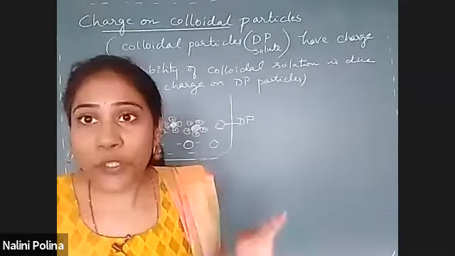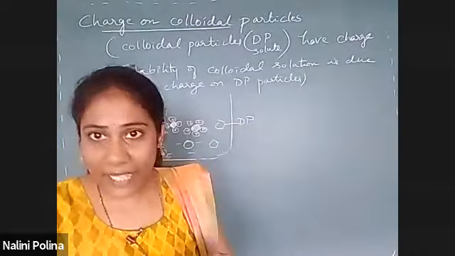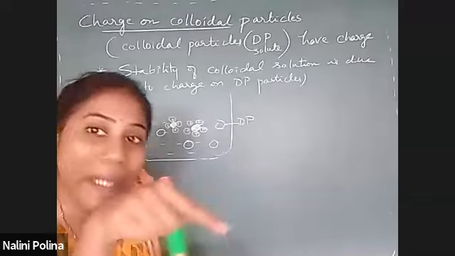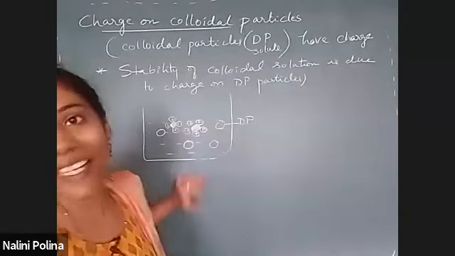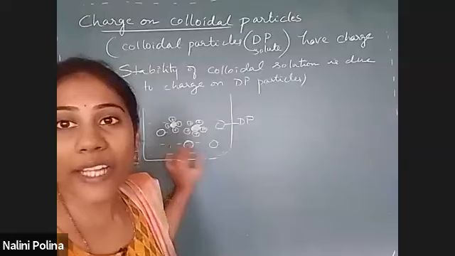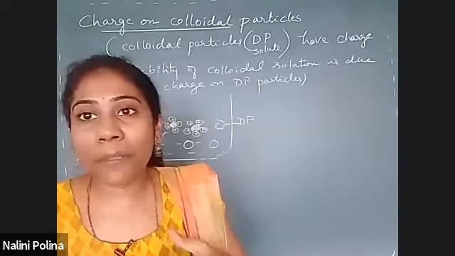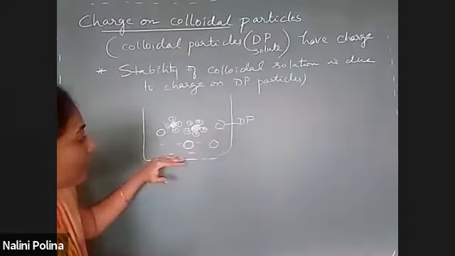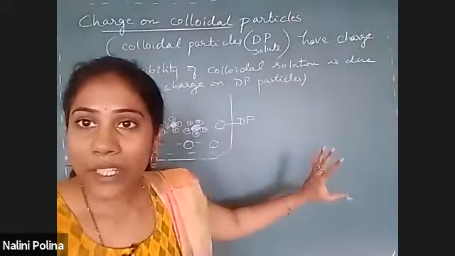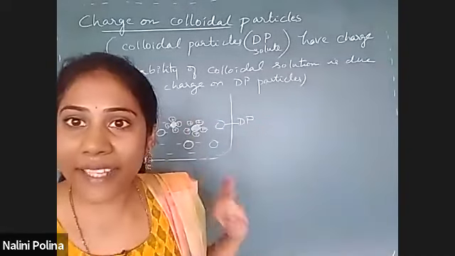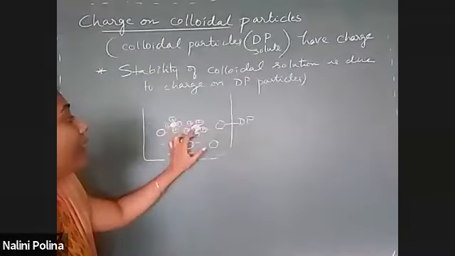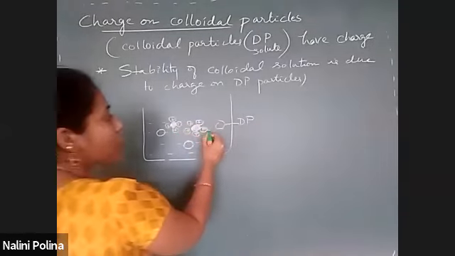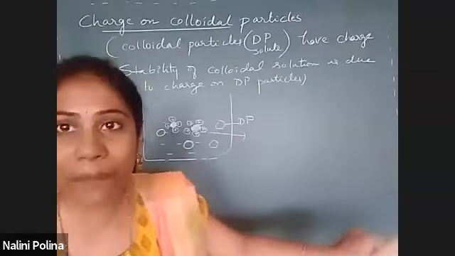So that has to be there. They should not combine with one another. Imagine if they combine with one another, what would happen? It will become a precipitate and settle at the bottom. If colloidal particles combine with one another, they become very big and finally go to the bottom of the beaker and settle. The particles will not roam here and there. Yes or no? That is the reason. When they have a charge, this charge keeps the colloidal particles away from each other.